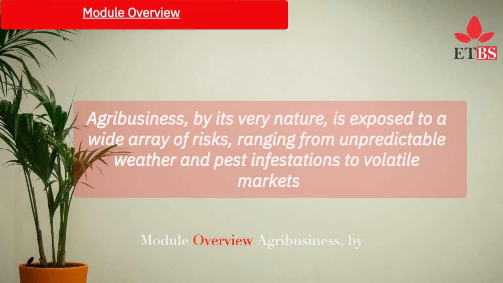Module Overview. Agribusiness, by its very nature, is exposed to a wide array of risks, ranging from unpredictable weather and pest infestations to volatile markets, policy changes, and financial instability. Module 9 introduces you to the critical role of risk analysis and contingency planning in building a resilient, future-proof agribusiness.